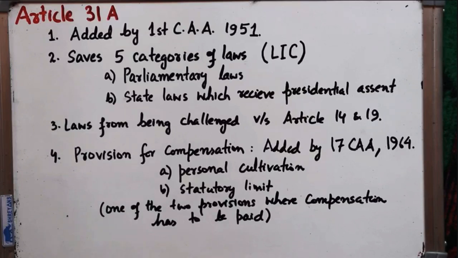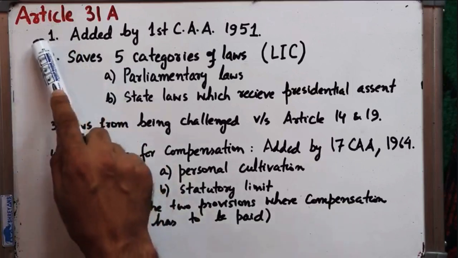So today we will deal with the exceptions of the fundamental rights. I have already told you under the right to property that Article 31A, Article 31B and Article 31C have been retained as the exceptions to the fundamental rights. And we will throw some light on Article 31A, 31B and 31C today. So first we will deal with Article 31A. I already told you that Article 31A is an exception to the fundamental rights.